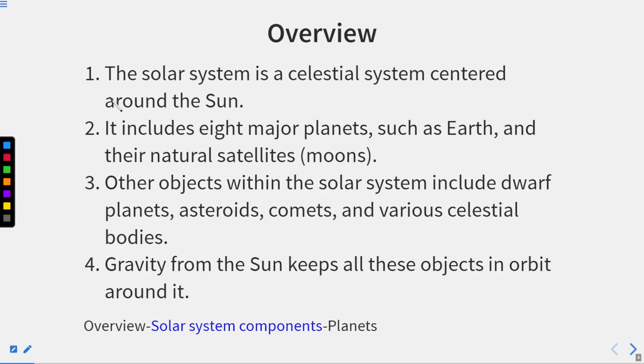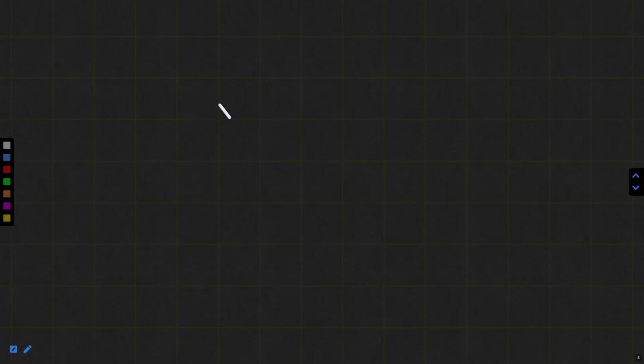The first is the overview of the solar system. The solar system is a celestial system. Celestial basically means the universe.